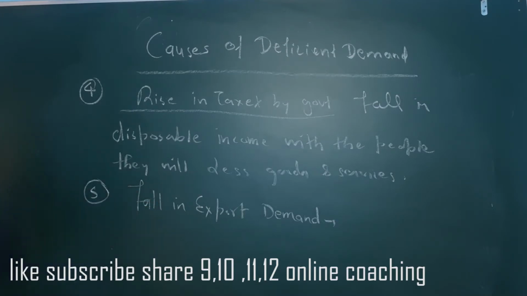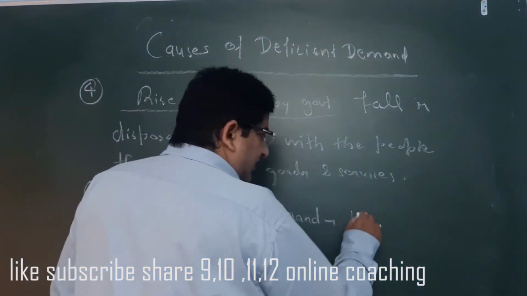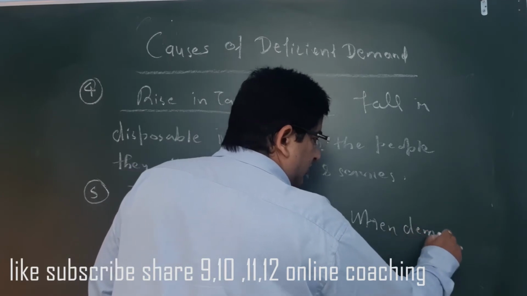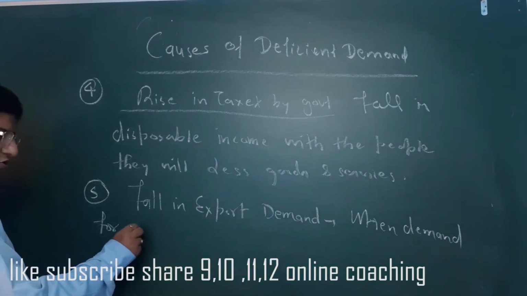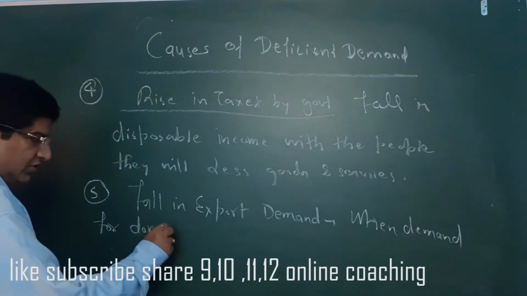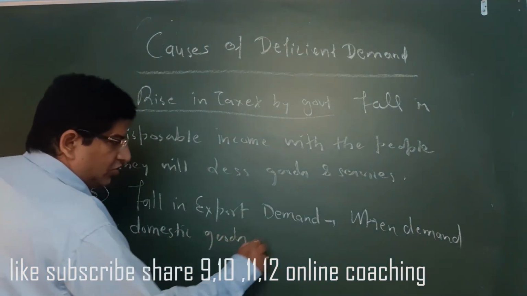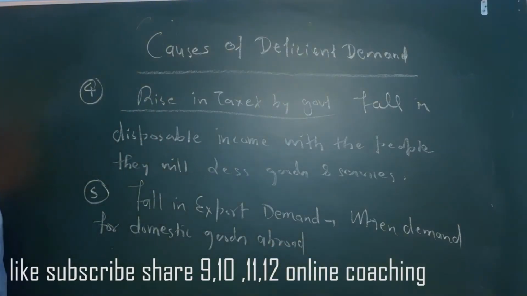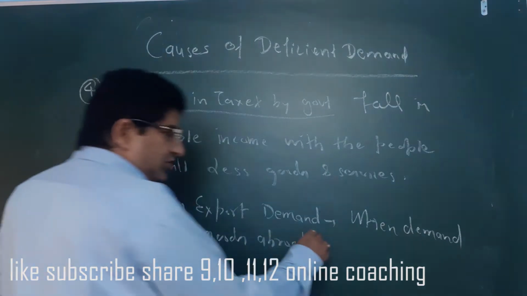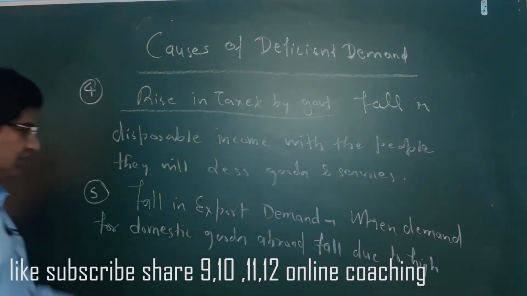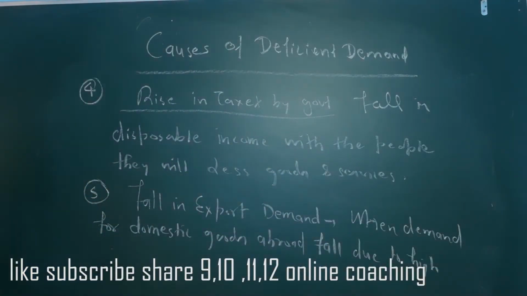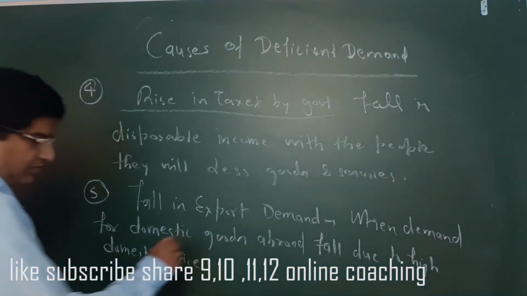There is a fall in export demand when the demand for domestic goods abroad falls due to high domestic prices. Okay, these are 5 points.